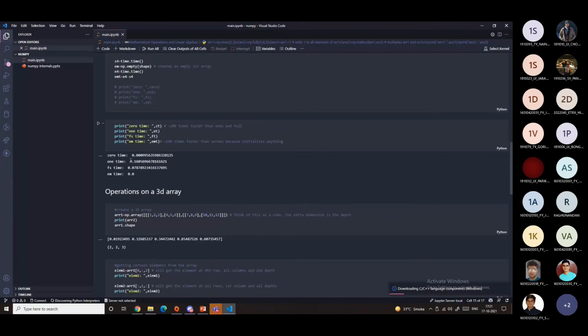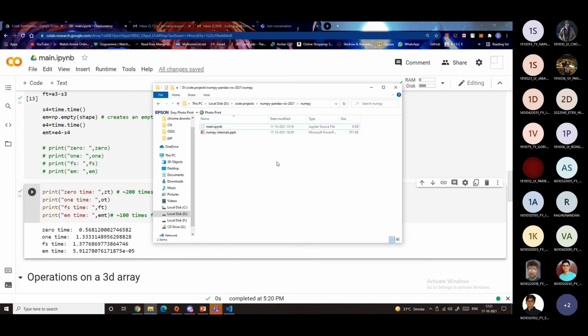the time taken to create an array full of zeros is approximately 200 times faster when you compare it with the time taken to create an array of just ones or any other integer. While the time taken to create an empty array is even 100 times faster when compared to an array of zeros.